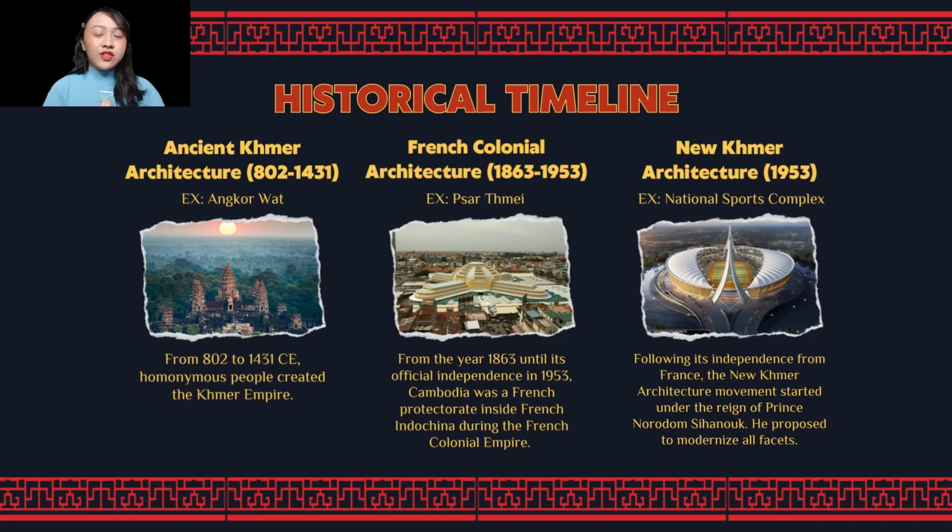From 802 to 1431 Common Era, the Khmer people created the Khmer Empire. This included a portion of what is now southern Vietnam, Cambodia, Thailand, and Laos, which explains its similarities in these areas. The sculptures from Indian rock cut temples were heavily incorporated into South Indian architecture, which was then Indianized in Cambodian, Annamese, and Javanese temples. These were numerous kingdoms that were constantly at war with one another, and India had a significant influence on their art and culture as a result of the long-established sea trading links with that subcontinent.